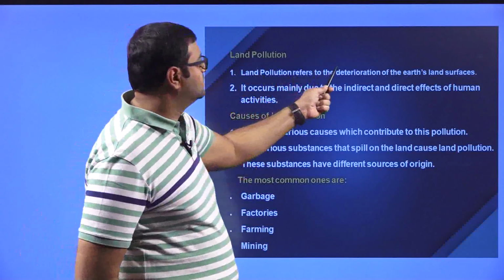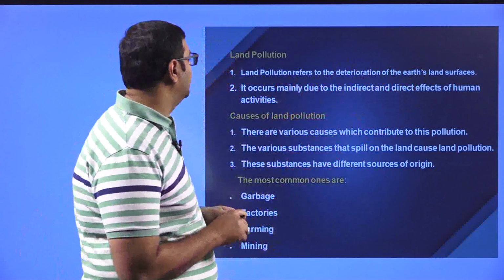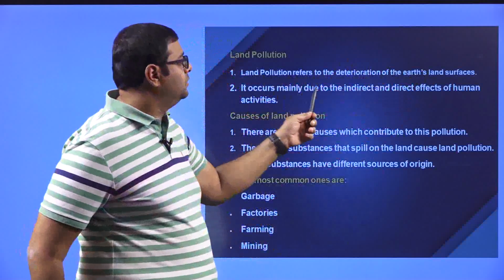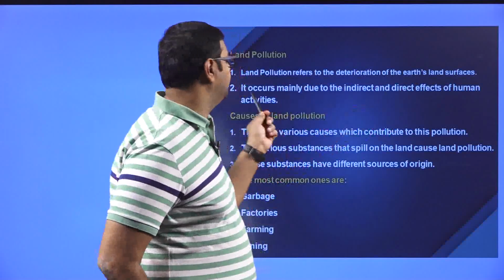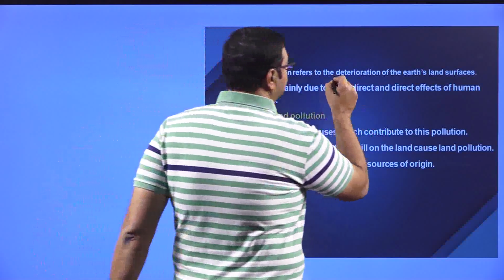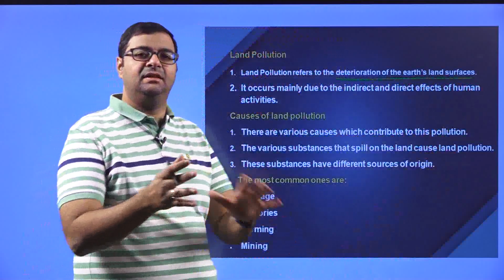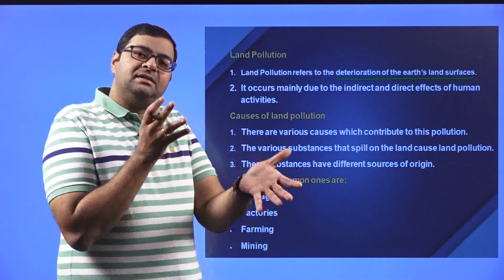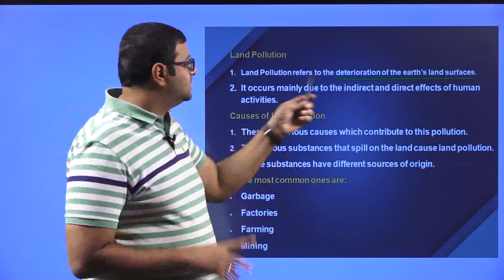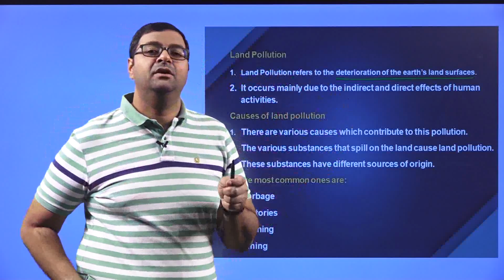Land pollution refers to the deterioration of Earth's land surfaces. It occurs mainly due to the indirect and direct effects of human activities. So it is basically deterioration of Earth's land surface. It doesn't mean that the plates are moving. Plates are in motion, but this is basically because of the indirect or the direct effects of human beings.